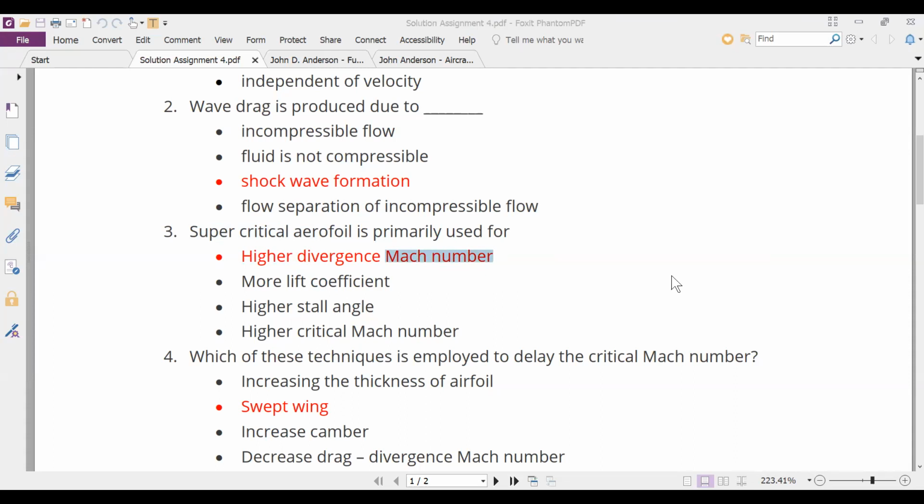Sir, me. Yeah, go ahead. Sir, Mach number means the velocity of the aircraft with respect to air. No. Or can we say, sir, velocity of the aircraft divided by the velocity of sound gives Mach number? Yeah, that's the correct answer.